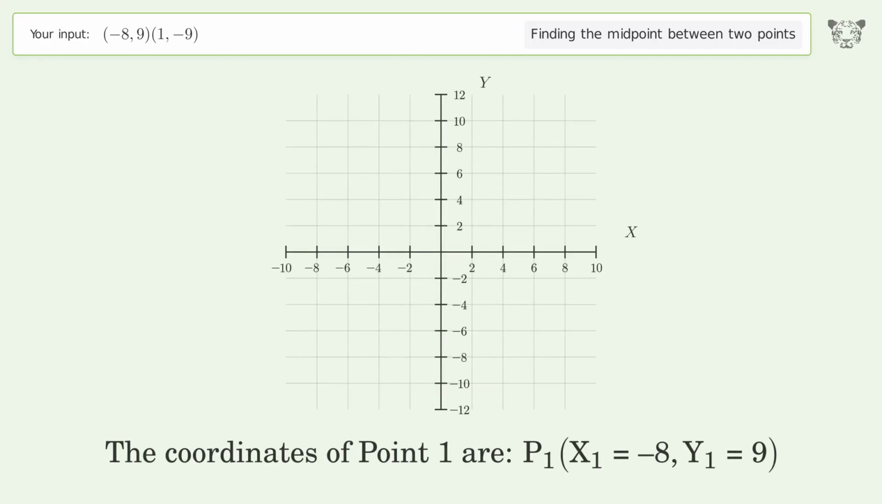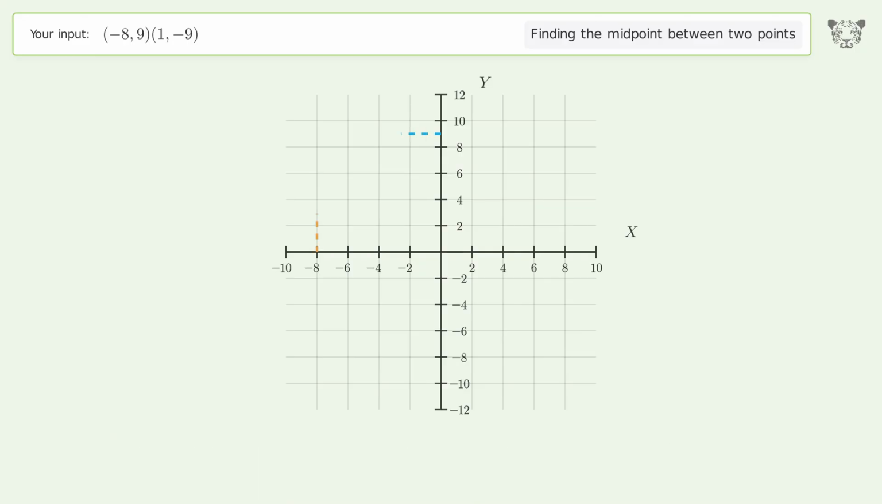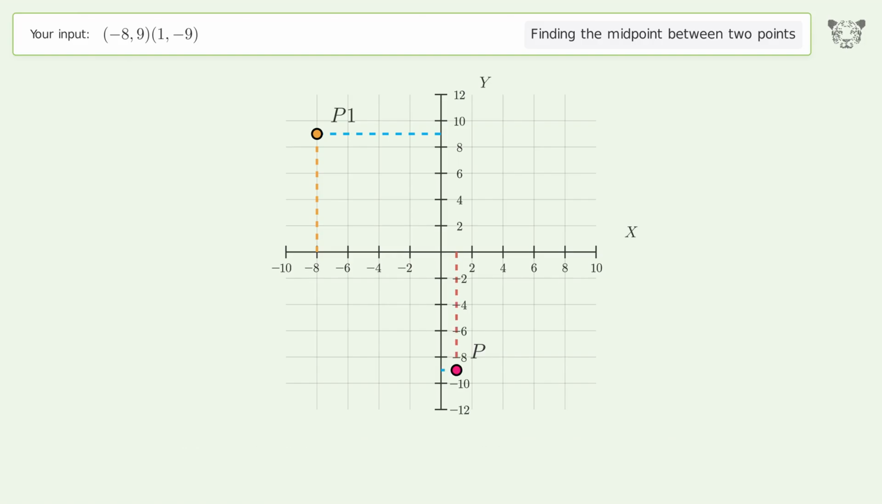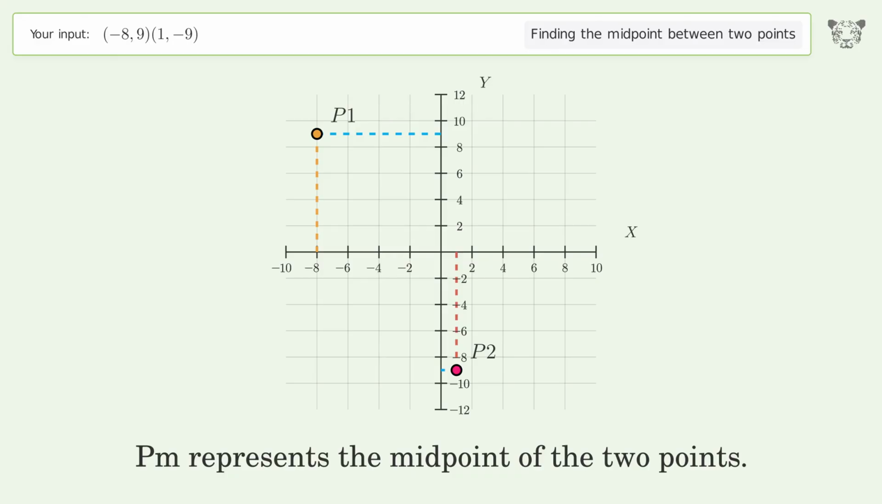The coordinates of point 1 are x1 equals -8, y1 equals 9. The coordinates of point 2 are x2 equals 1, y2 equals -9. PM represents the midpoint of the 2 points.